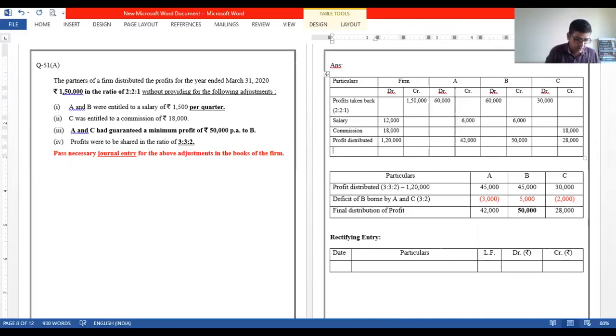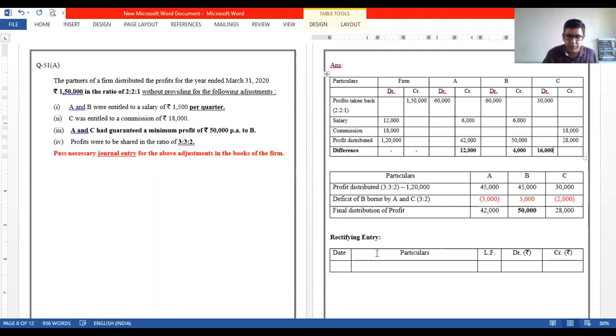Now let us take the difference. The difference in the firm will not be there. For A, 12,000. 12,000 on the credit side. For B, 4,000. 4,000. Okay, A and B have a credit, so C should have a debit of 12 plus 4, 16, right? 16,000.